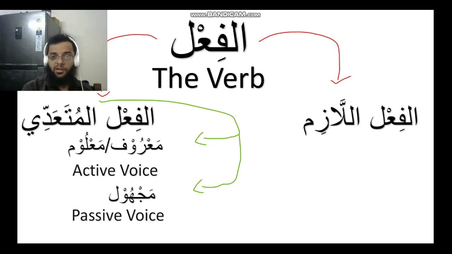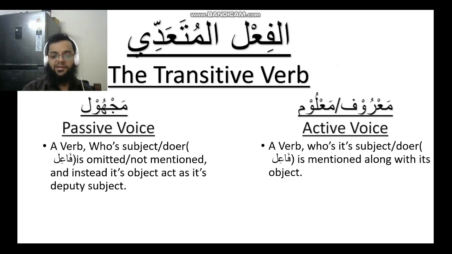And similarly, like I did before, I wrote my own definition, which can be 100% wrong according to English grammar standards. Maroof or Ma'lum, that is active voice, a verb whose subject, doer or file is mentioned along with its object. We will get back to this in a minute. And Majhool, that is passive voice, a verb whose subject, doer or file is omitted or not mentioned, and instead its object acts as its deputy subject. In Arabic we call it naib file.